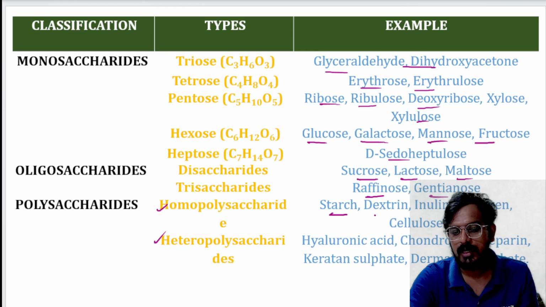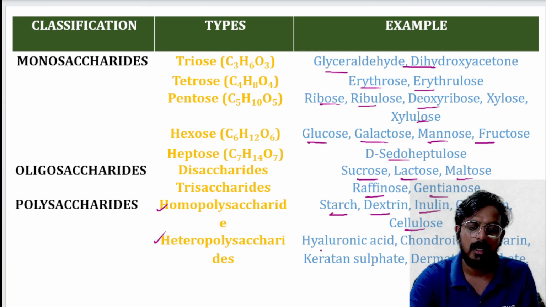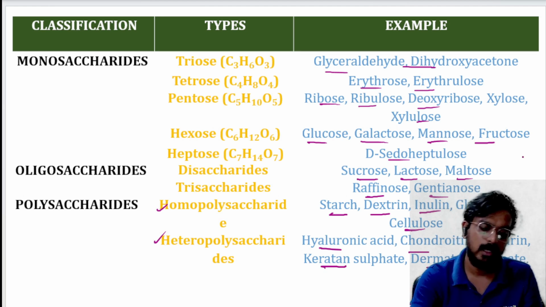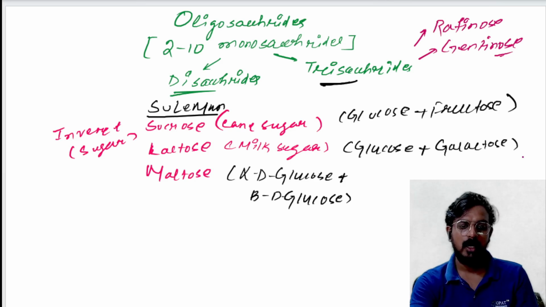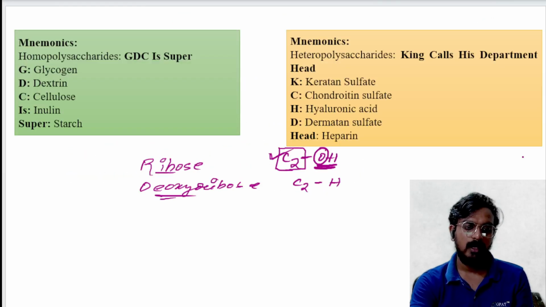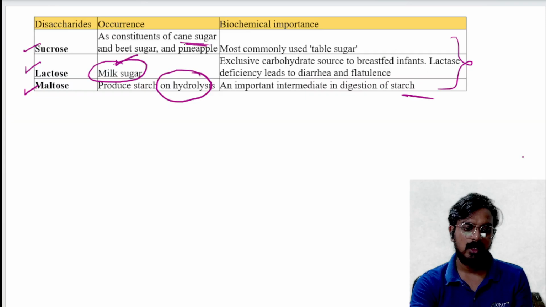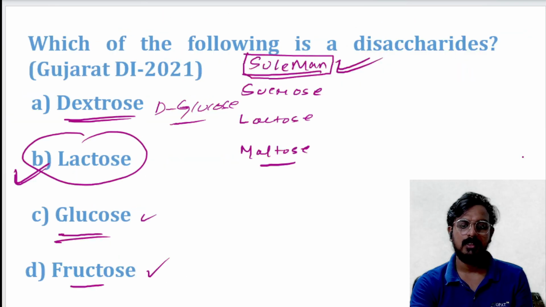Homopolysaccharide examples are starch, dextrin, inulin, glycogen, cellulose. Heteropolysaccharide examples are hyaluronic acid, chondroitin sulfate, heparin, keratan sulfate, and others. Next, we talked about the mnemonics, the classification with mnemonics, the functions, and at last, we discussed steps.